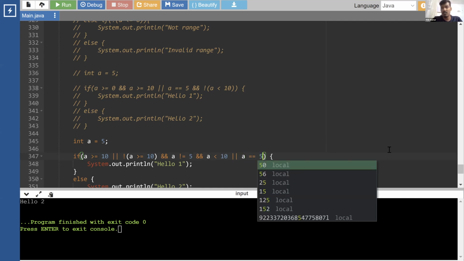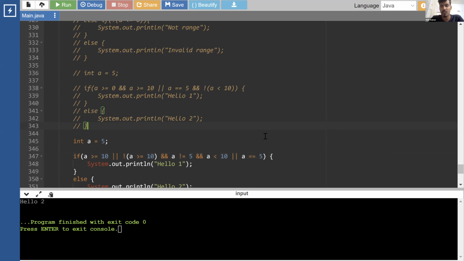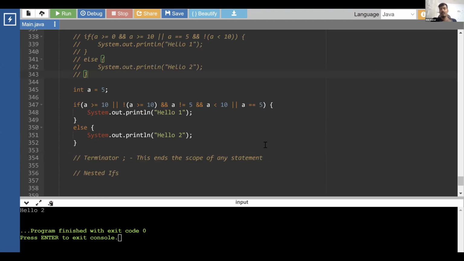Now tell me what's the output of this one, hello 1 or hello 2. Yes, precedence of not is highest, right? Not executes first. Out of any, and, or, not will happen first. Not, then and, then or.